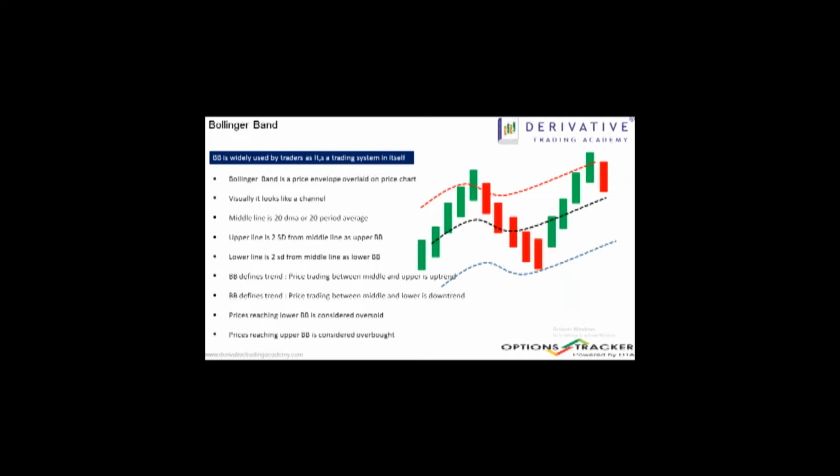Just to give you a little bit of background: standard deviation is a mathematical formula that measures volatility. It is a statistic that measures the dispersion of a data set relative to its mean and is calculated as the square root of its variance.